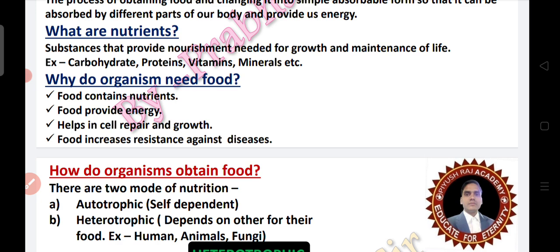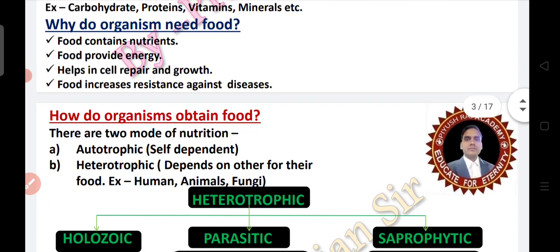Then why do organisms need food? Organisms need food because food contains nutrients, food provides us energy, food helps in cell repair and growth. Also food increases resistance against diseases. How do organisms obtain food? There are two modes of nutrition.